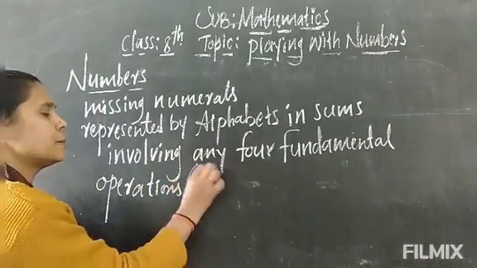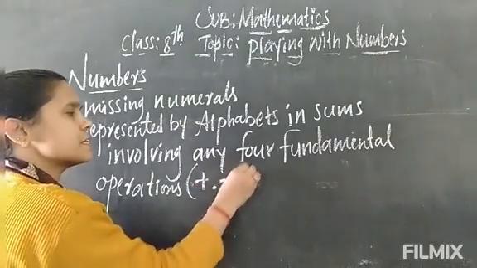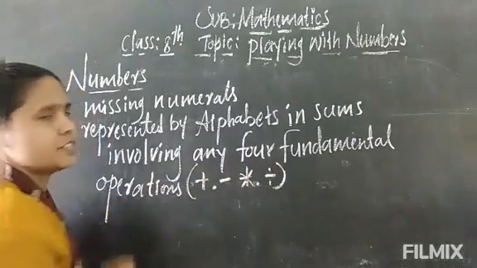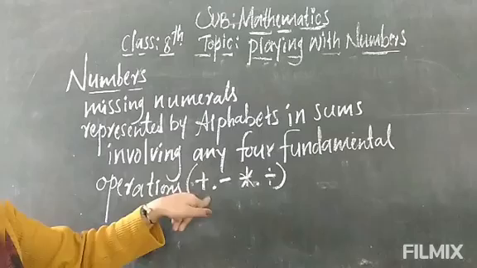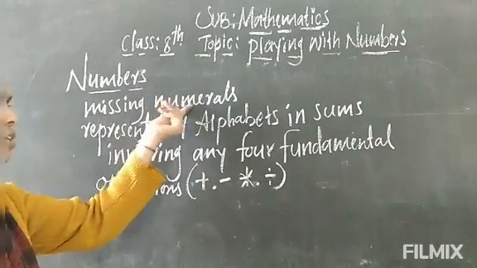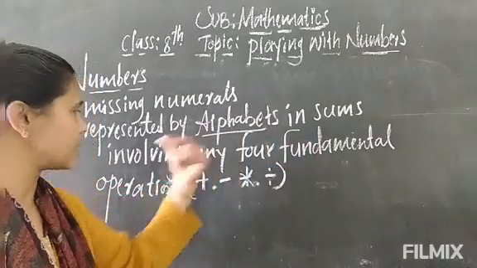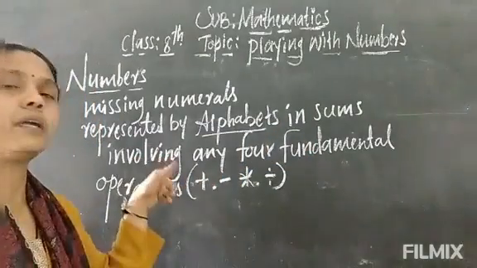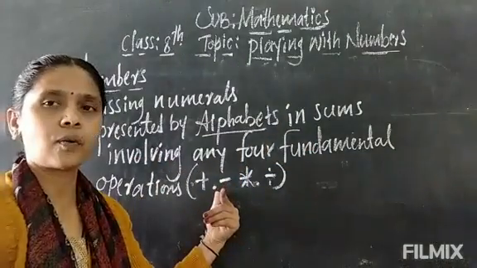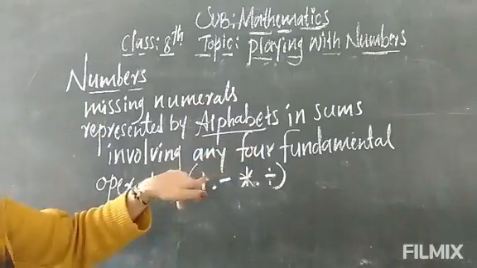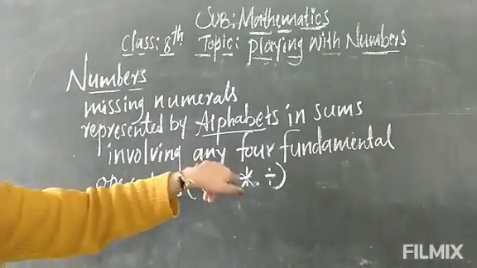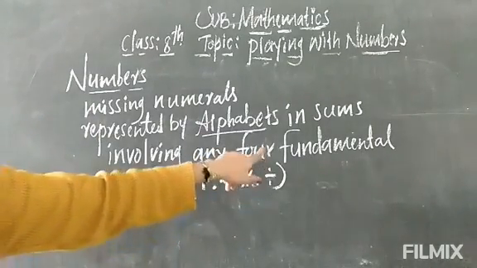You know the four fundamental operations: addition, subtraction, multiplication and division. By using these four fundamental operations, missing numerals are represented by alphabets in the sums.